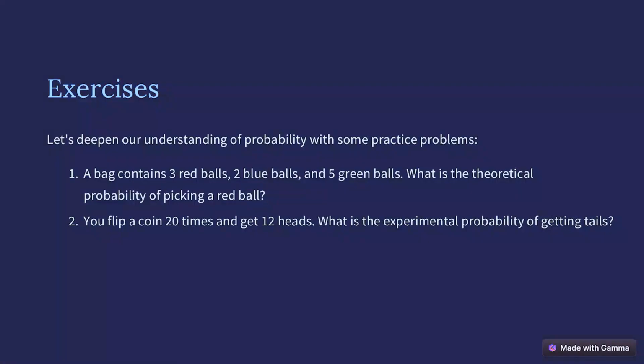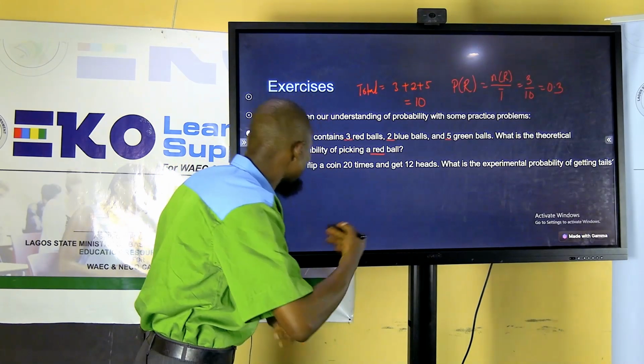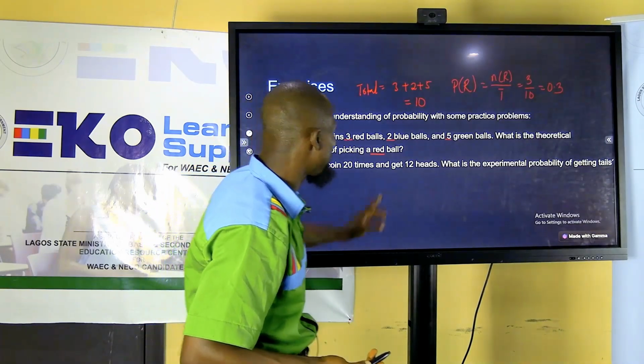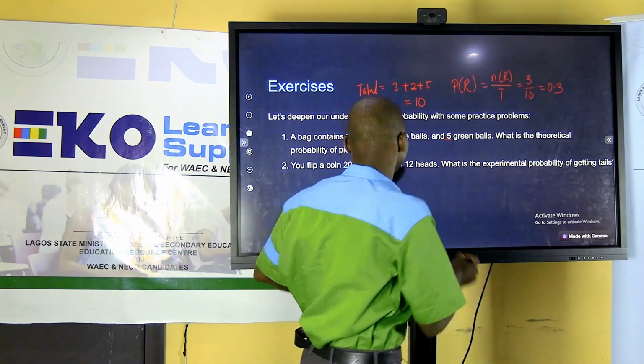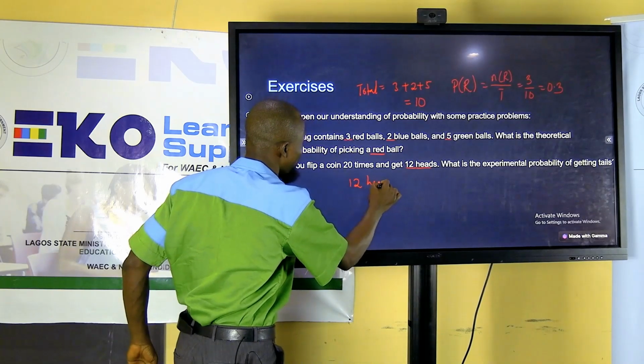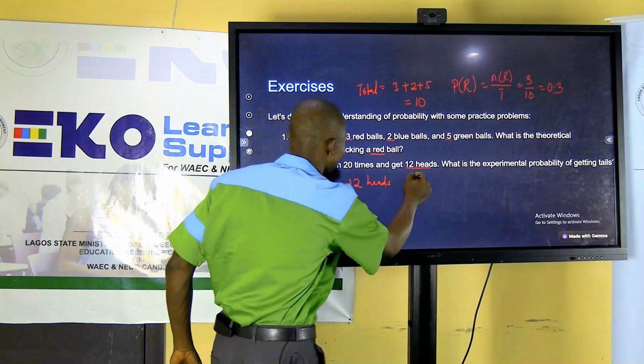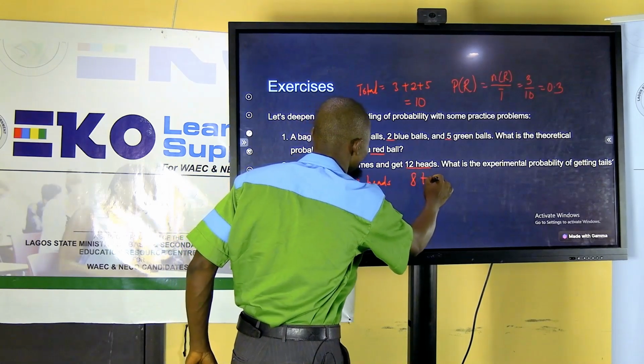All right. You flip a coin 20 times and get 12 heads. What is the experimental probability of getting tails? You can see this is an experiment that we performed 20 times. Be careful here. 12 heads out of 20 times, so it means we have 8 tails.